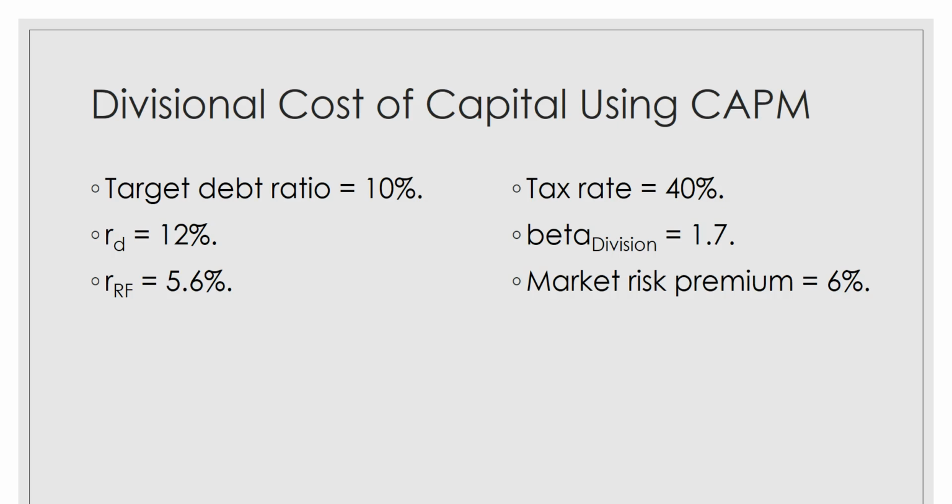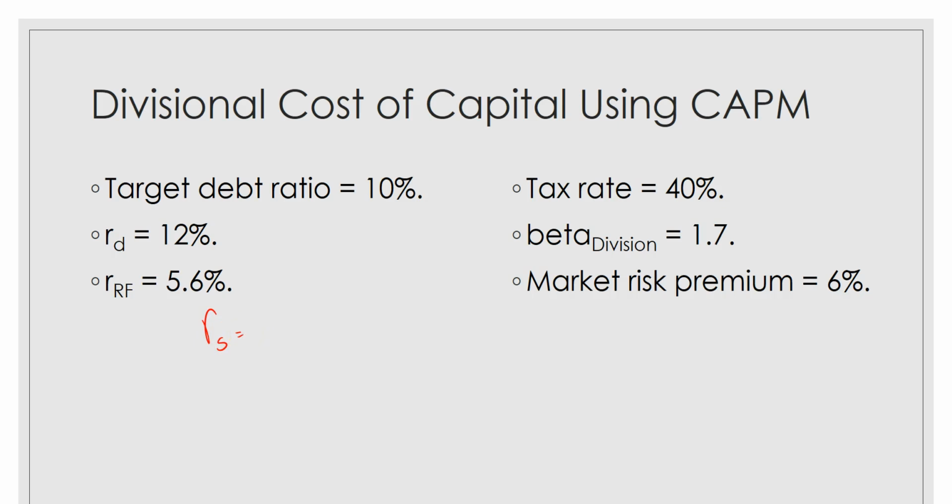So let's calculate the division's required return on equity. So if we know that they have a target debt ratio of 10%, their cost of debt is 12%, the risk-free rate is 5.6%, they have a tax rate of 40%, the divisional beta is 1.7, and the market risk premium is 6%. We first need to calculate our required return.